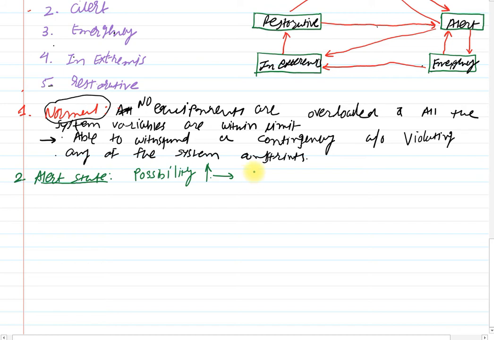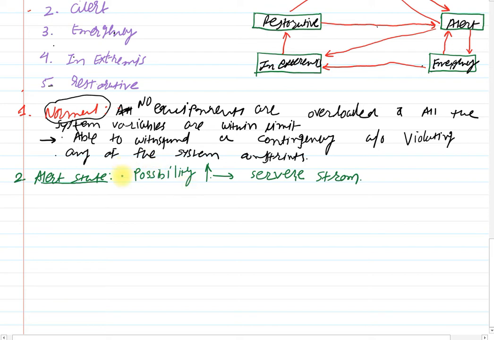You can consider as an example a severe storm, or heavy rainfall, or due to bad weather condition, the possibility of disturbance in the system is increased.